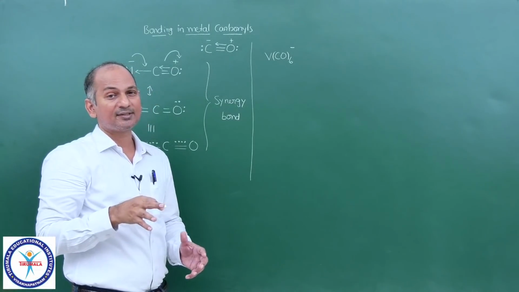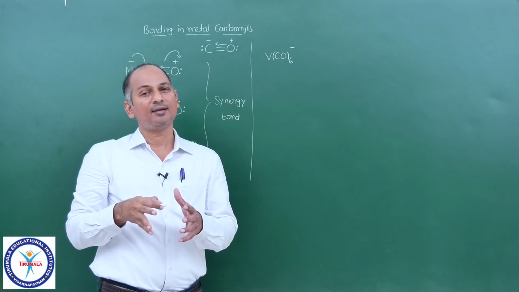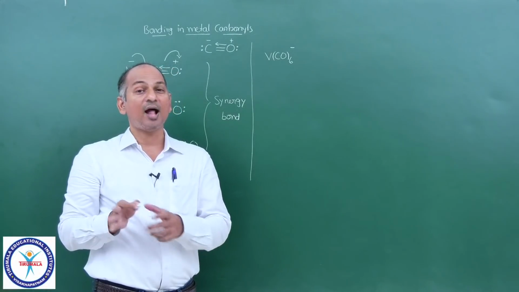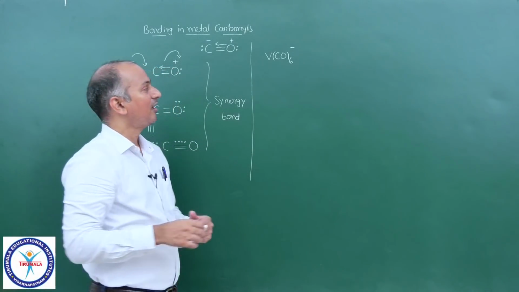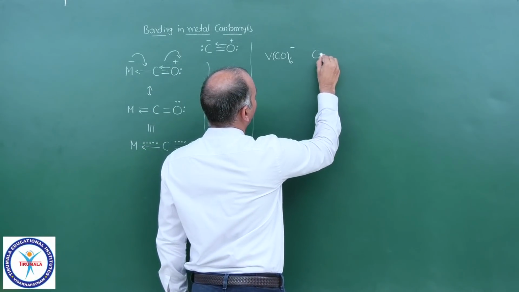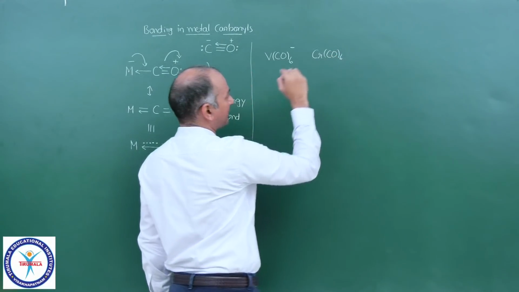This complex is obtained from the reaction of V(CO)6 with sodium, and V(CO)6 minus follows the EAN rule, although V(CO)6 does not follow. Okay, we have a chromium complex, that is Cr(CO)6. It follows the EAN rule.